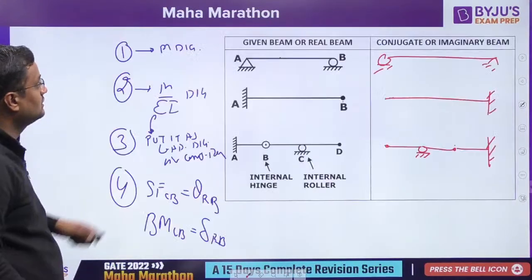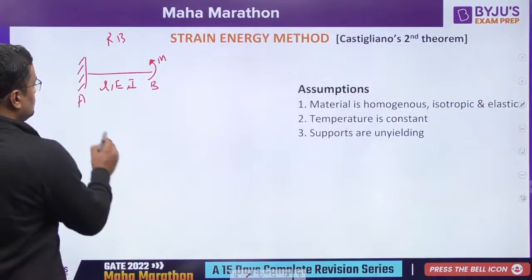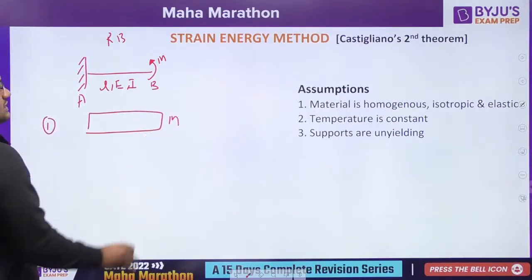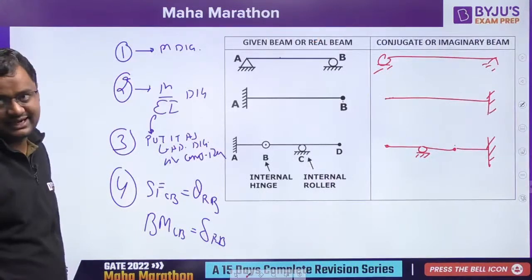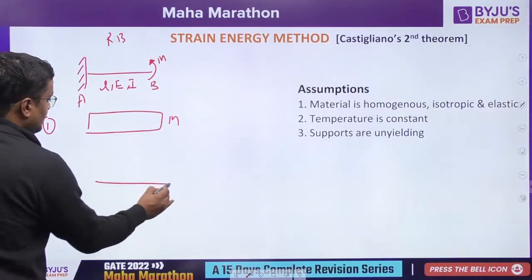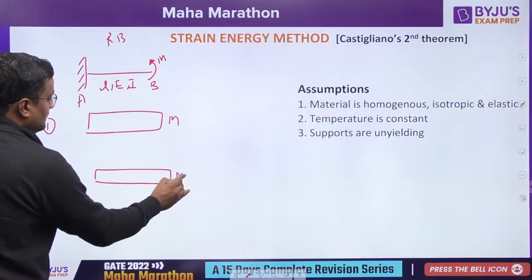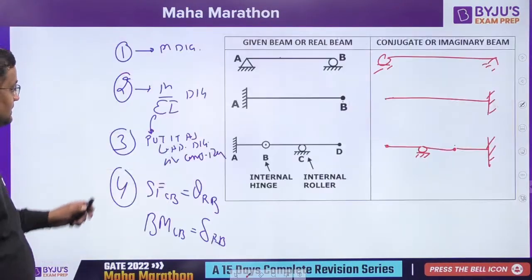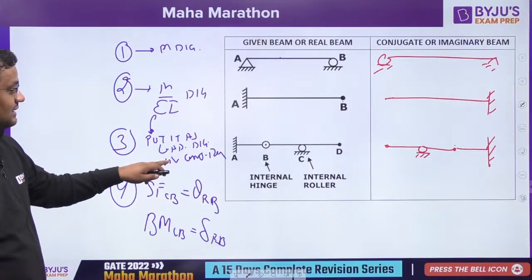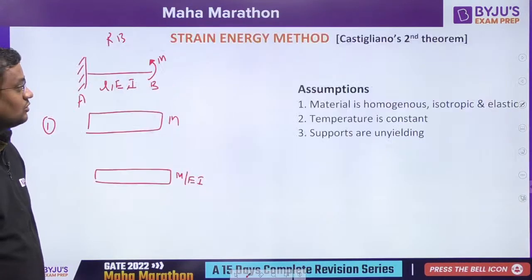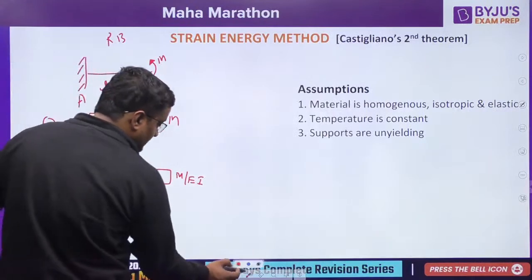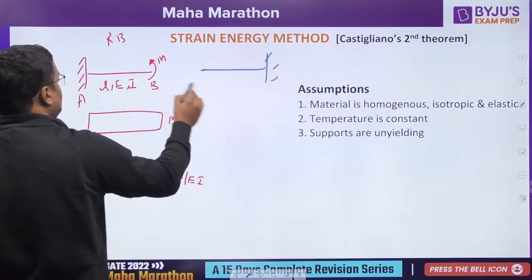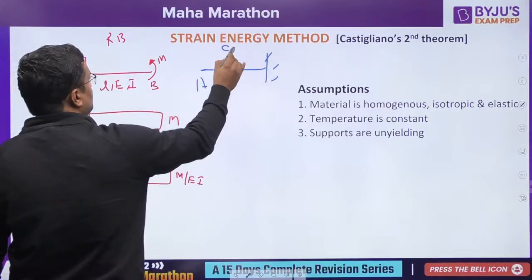The first step was to make the M diagram. So the bending moment diagram is like this. Second step was to make the M by EI diagram, so M by EI will be like this, divided by EI. Okay. The third step is to put the M by EI diagram as the loading diagram in the conjugate beam. So the conjugate beam of this will be like this. Fixed will be free, free will be fixed. This is the conjugate beam.